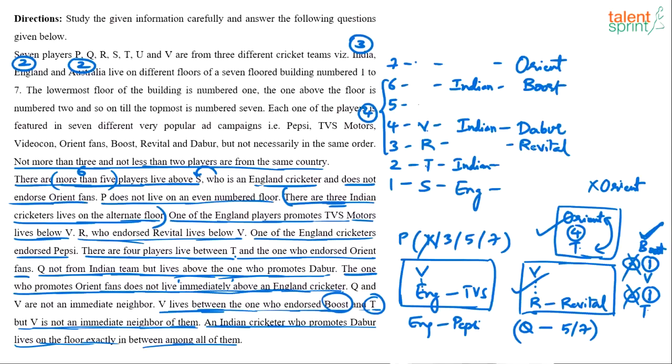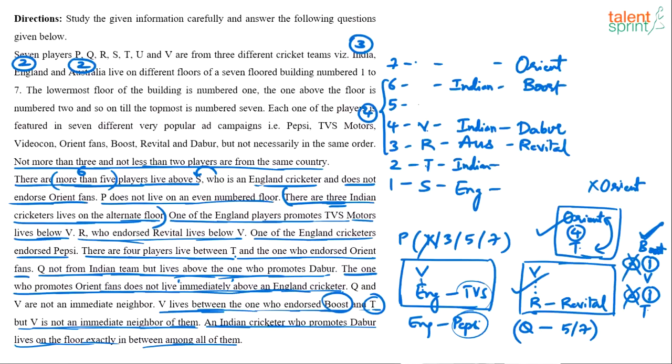Understand again, R cannot be from England. Because we know that England players promote TVS and Pepsi. Indian is already done. There are 3 Indian players. We have already marked those. R should either be England or Australian. I mean, he should either be English or Australian. Can he be from England? No. Because England players promote TVS and Pepsi. He's promoting Revital. So he is from Australia. Right?